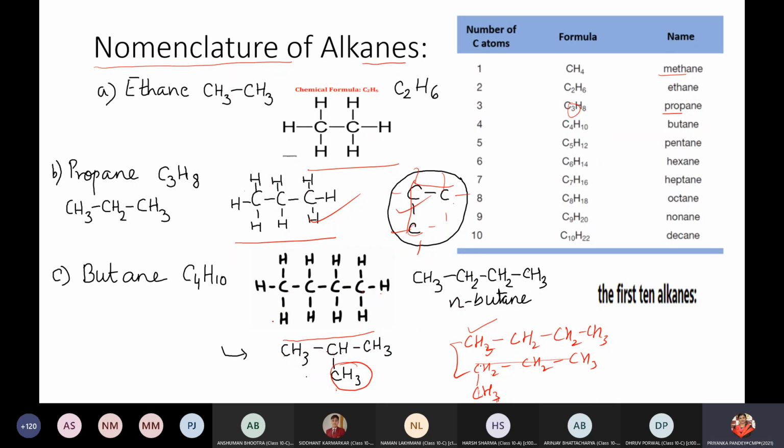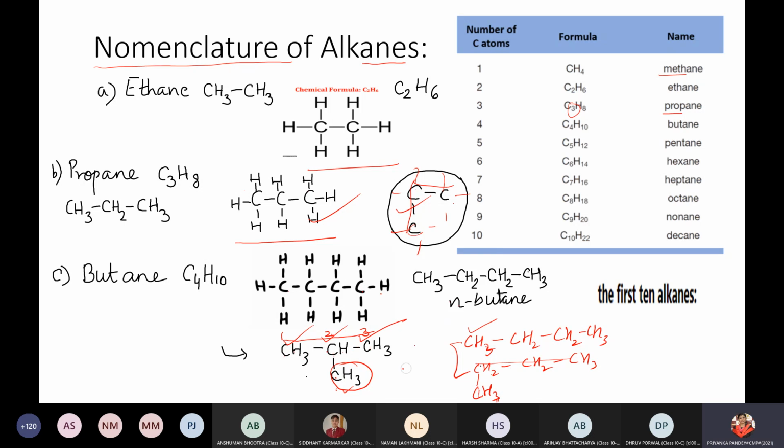Then we have to number the carbon atoms, because everywhere it is a carbon atom, we have to specify on which carbon atom the methyl group is present. We have to number them: 1, 2, and 3. The methyl group is on the second carbon atom, so it is 2-methyl. Meth, eth, prop, single bond, so propane.